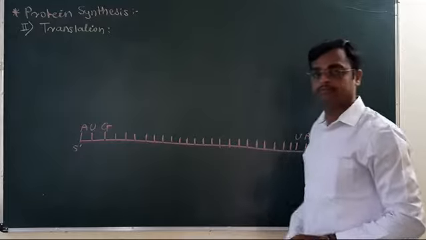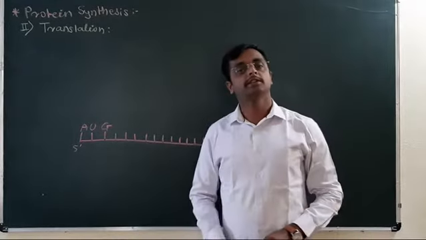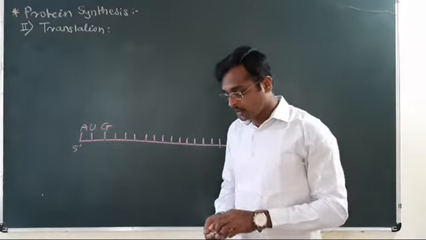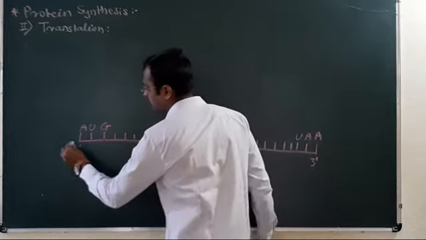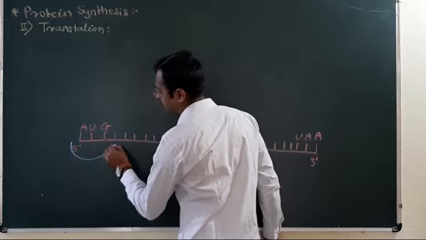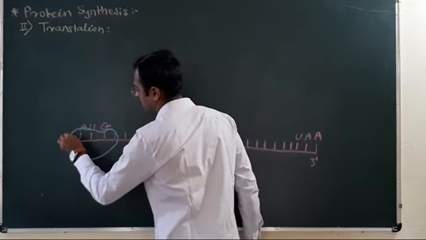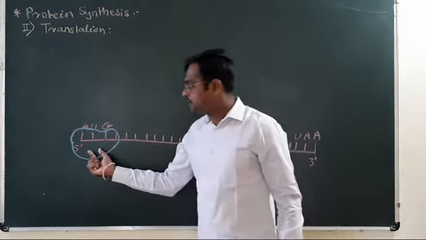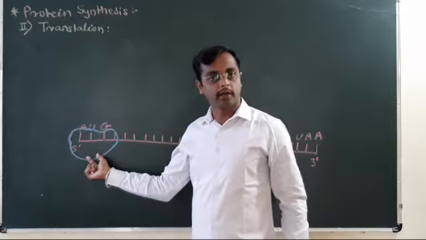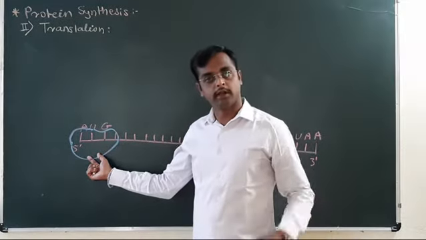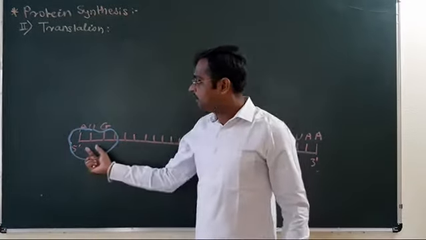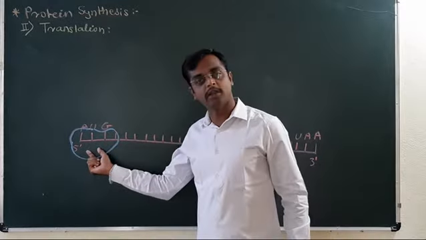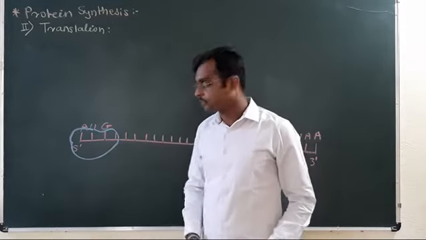At the initiation step, this mRNA gets attached with the smaller subunit of the ribosome, which is 40S in eukaryotic cells and 30S in prokaryotic cells.